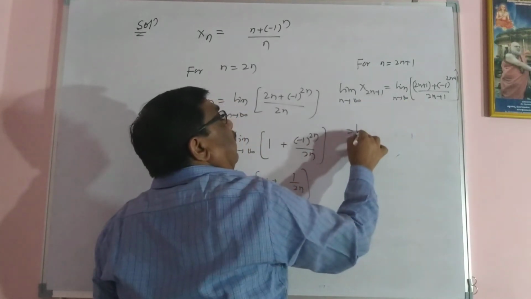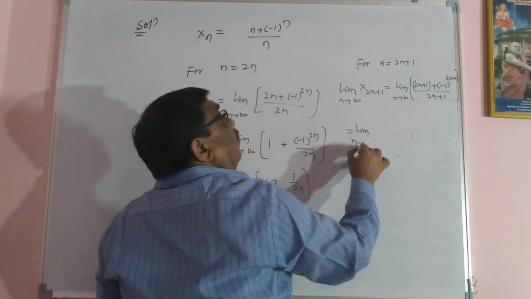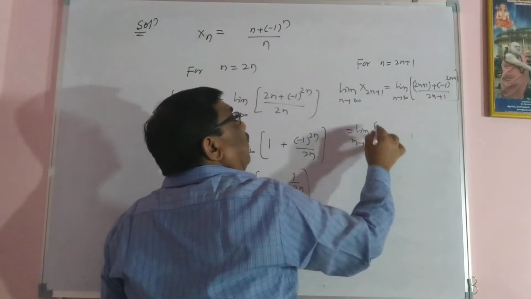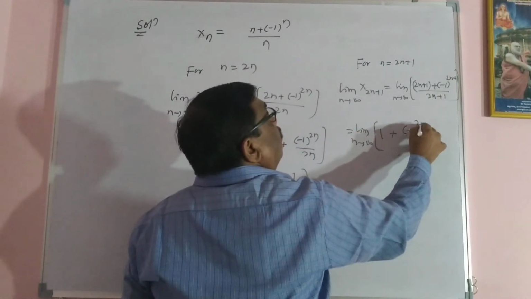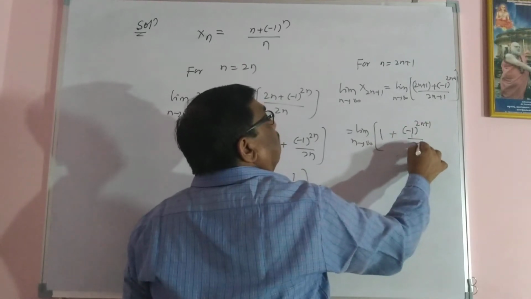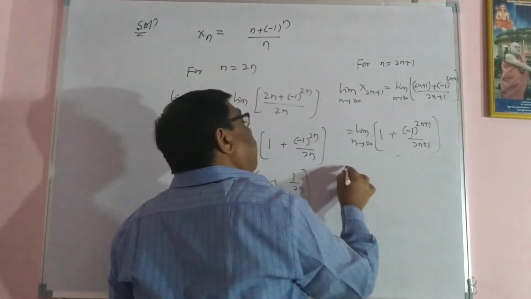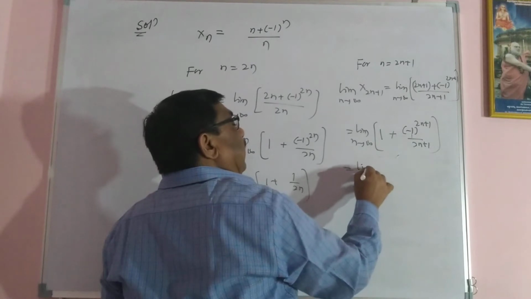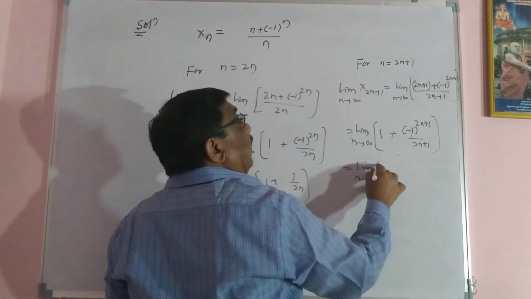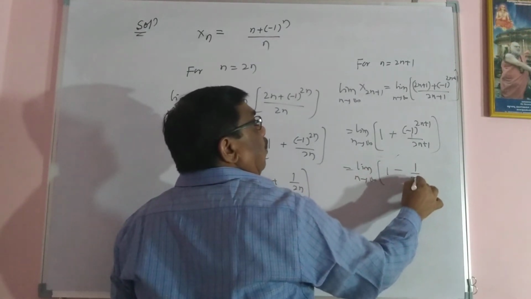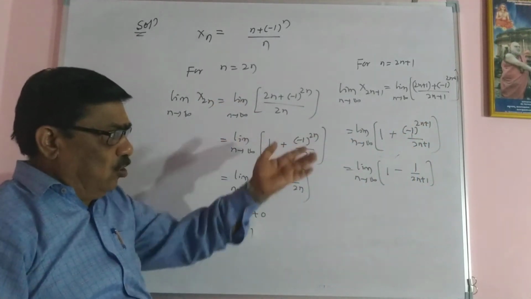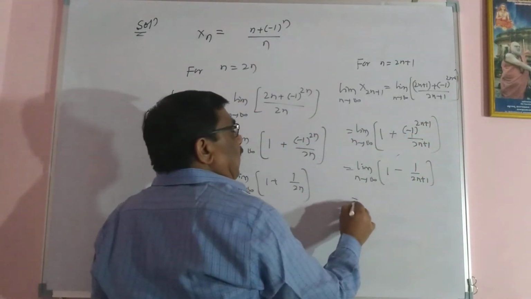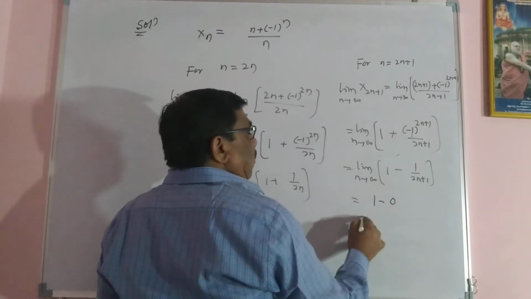That is equal to the limit as n tending to infinity, 2n plus 1 divided by 2n plus 1 is 1, plus minus 1 raised to 2n plus 1 divided by 2n plus 1. But minus 1 raised to an odd number is minus, so you have the limit of 1 minus 1 upon 2n plus 1. When I put a limit, it is 1 minus 0, or it is 1.